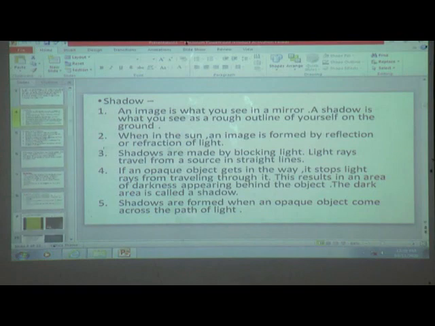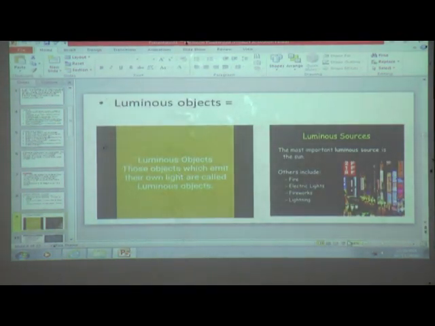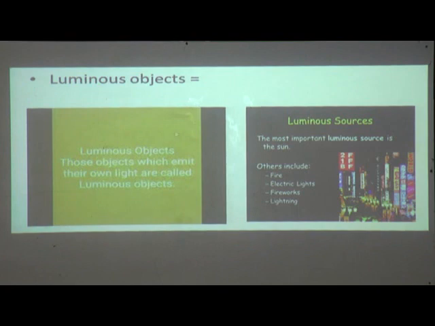See here, luminous objects. Those objects which emit their own light are called luminous objects. The most important luminous source is the sun. Other examples of luminous sources are fire, electric lights, fireworks and lightning.